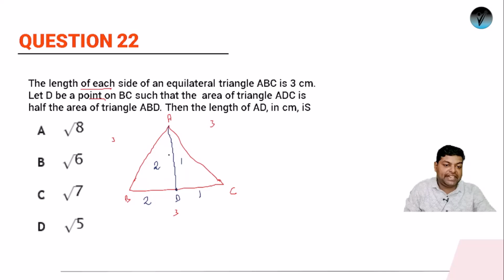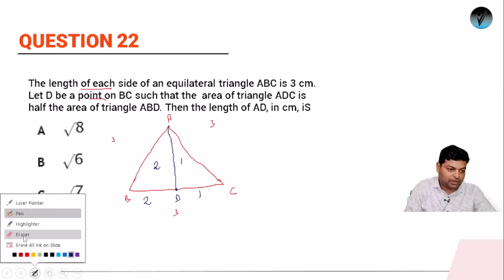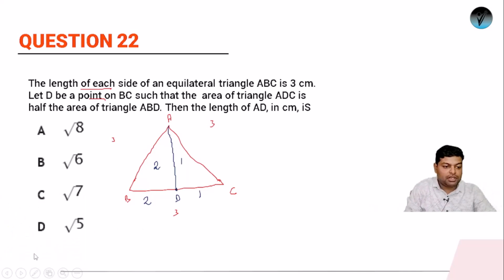Then the length of AD. So we have to get the length of AD. Okay. So how to get the length of AD? Let's get the area of this triangle. First of all, if this is an equilateral triangle, what will be the area of it? It will be root 3 by 4 into side square. Side is 3 into 3, 9. So this is the complete area of the triangle.